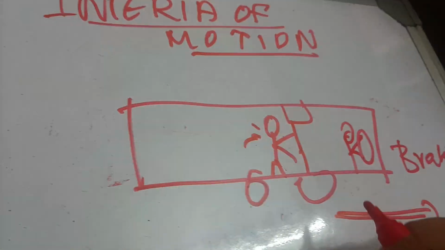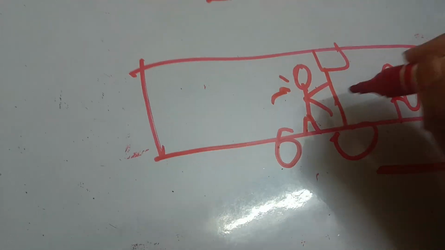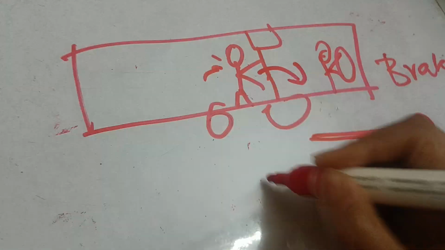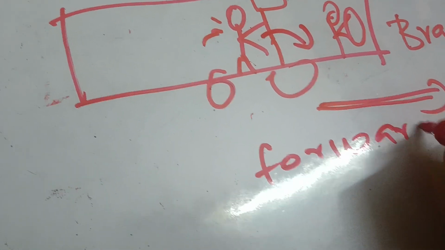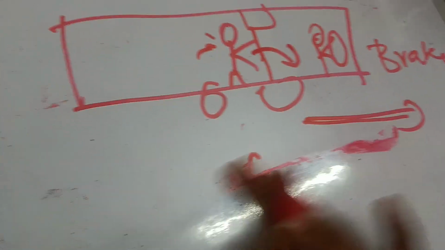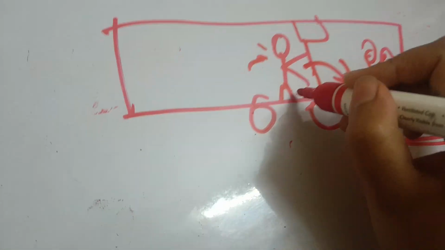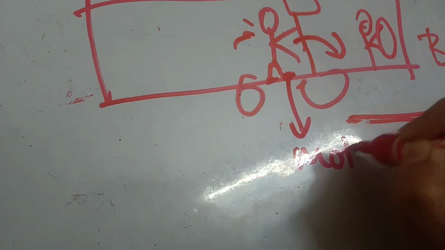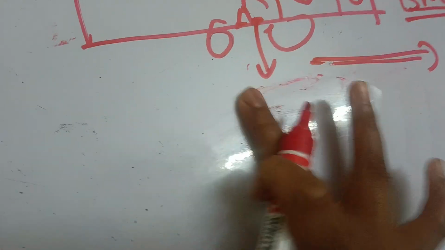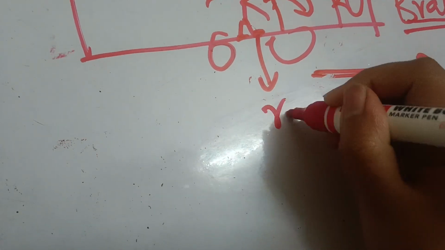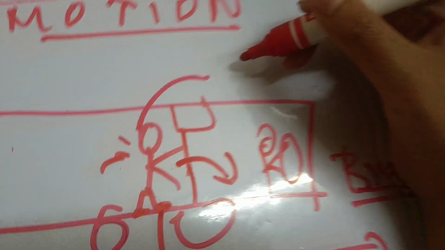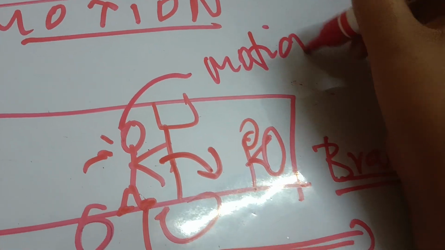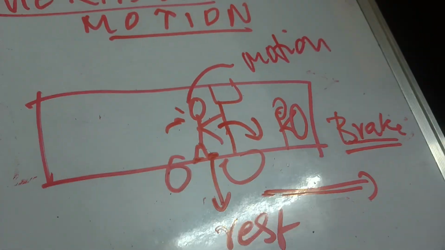What will happen to you? Will you fall forward or backward? You'll fall forward, right? Why will you fall forward? See, basically, first your feet are in motion, but they are in contact with the bus, so when the bus brakes, your feet come to rest. But your body is still in motion due to inertia. So you will fall forward.